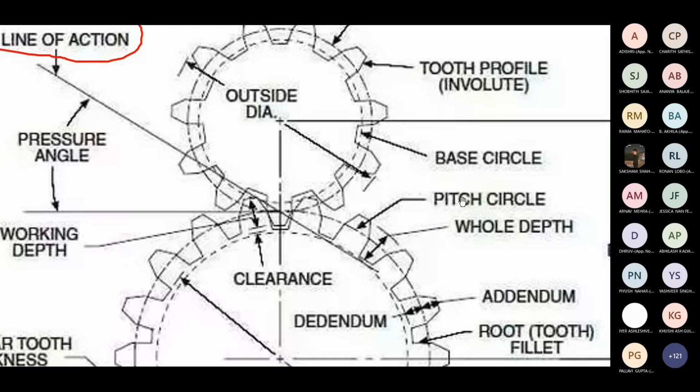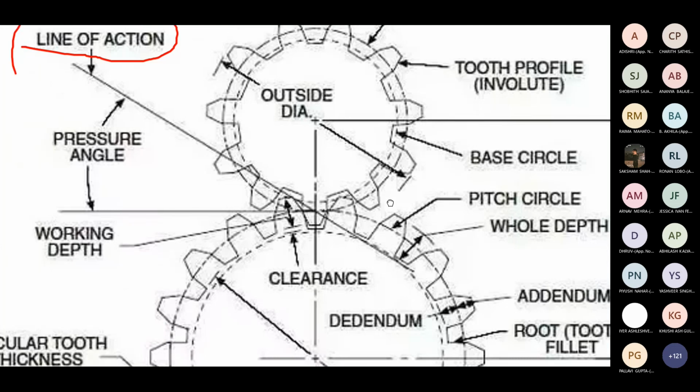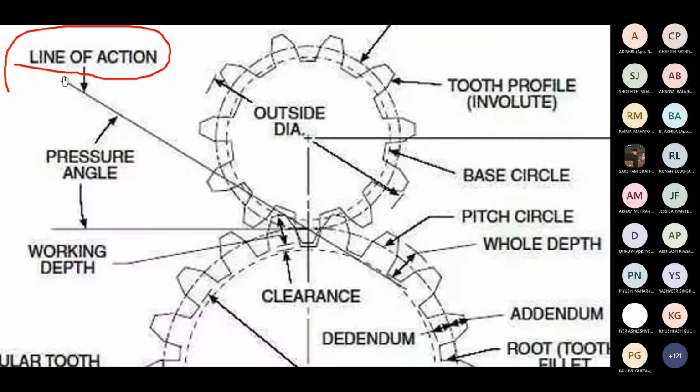The pitch circle is where the two gears meet, and there's something called the line of action. Now, if you consider the force acting, gear 1 will exert some force on gear 2, and hence there will be a reaction, right? And it is rotating in this direction. So the line of action is nothing but the line through which the force is acting. There will be a force exerted by gear 1 on gear 2, and a reaction force exerted by gear 2 on gear 1. So that force will always be in this direction. We call it the line of action.